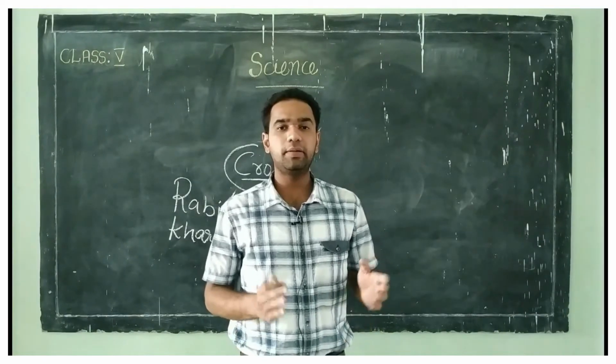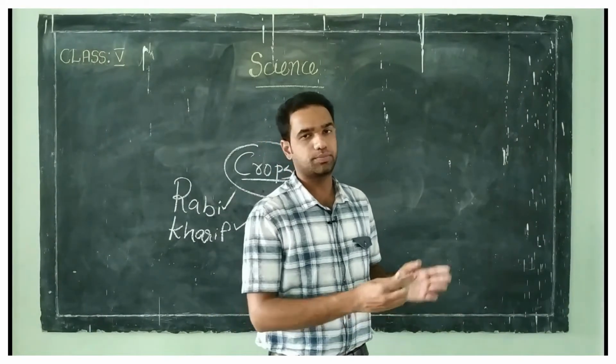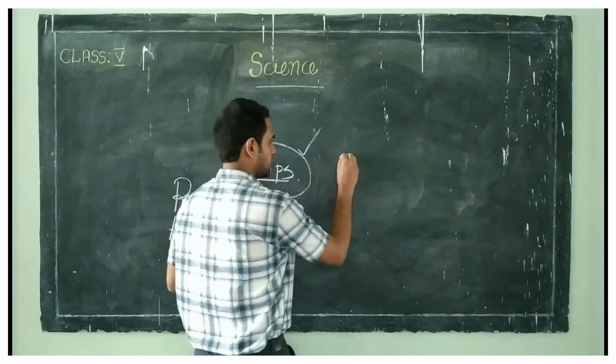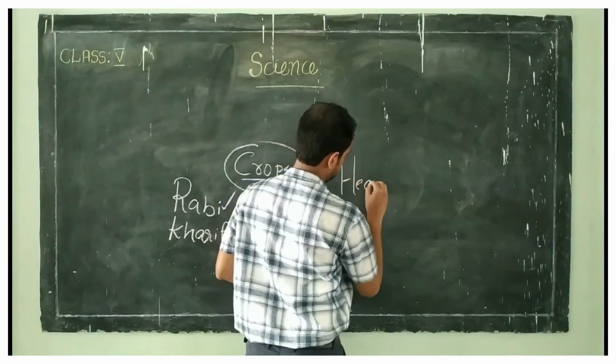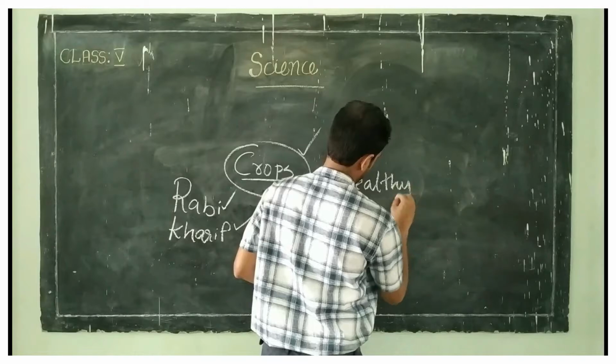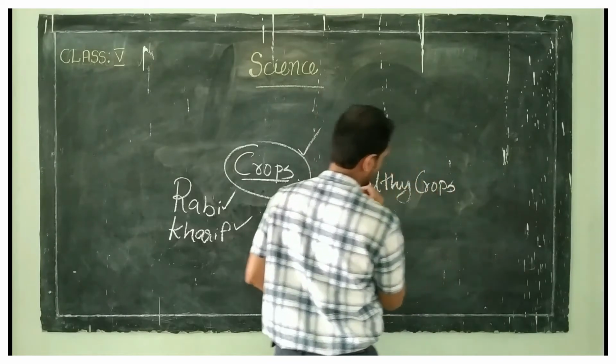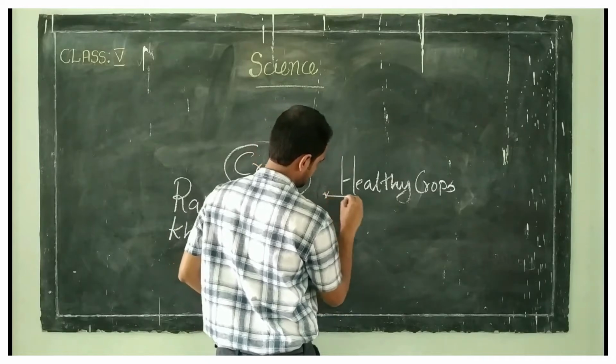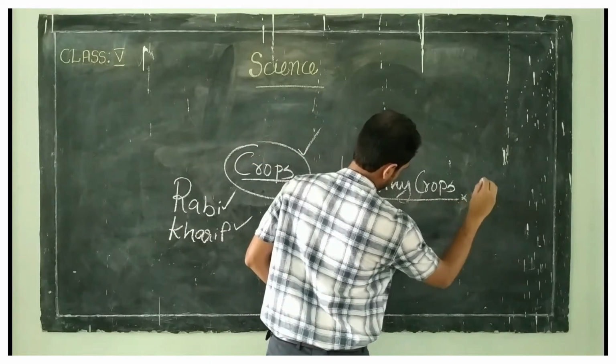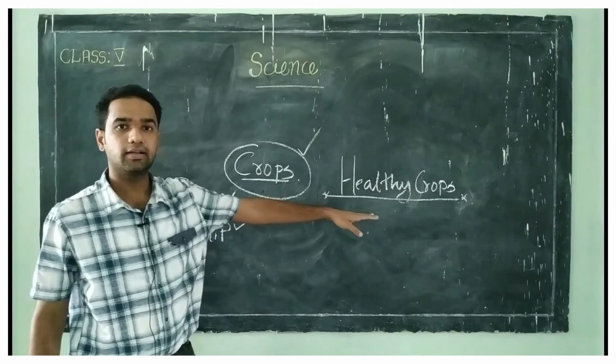Next, we will move on to healthy crops. Our next topic is healthy crops. Clear?